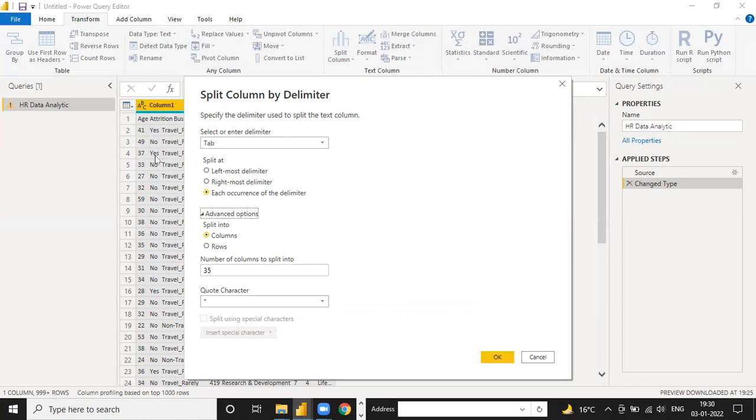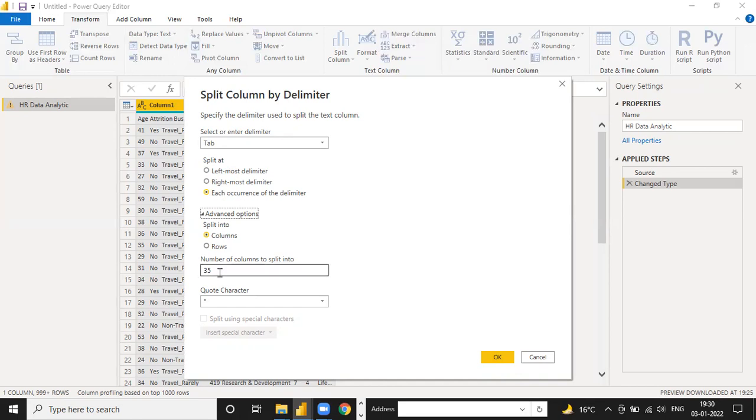Okay, one row, second, third, fourth, like this way. And split into column and rows. Suppose you want to split this column into multiple columns, so select column. If you want to split into rows, you can select rows. And you can see the number of columns, which is 35. It is automatically given to you. You do not have to select this one.